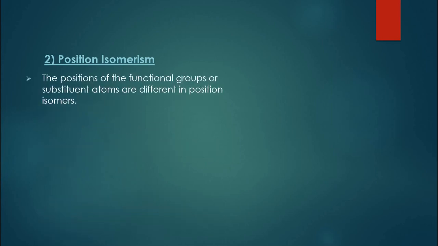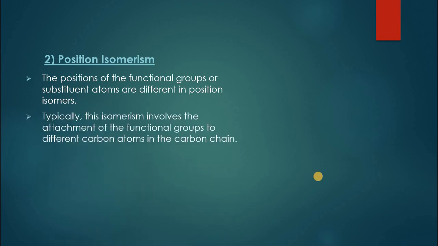The next type of structural isomerism is position isomerism. In position isomerism, the position of functional groups or substituent atoms is different. We can have various examples of position isomerism, only a few will be discussed here. Typically, this isomerism involves attachment of a functional group to different carbon atoms in the carbon chain.